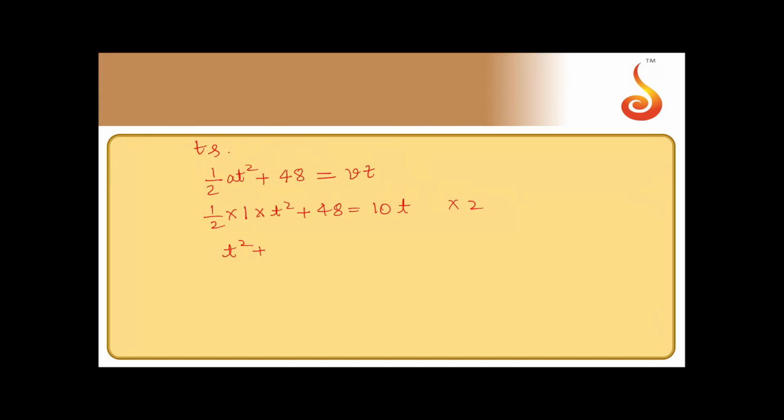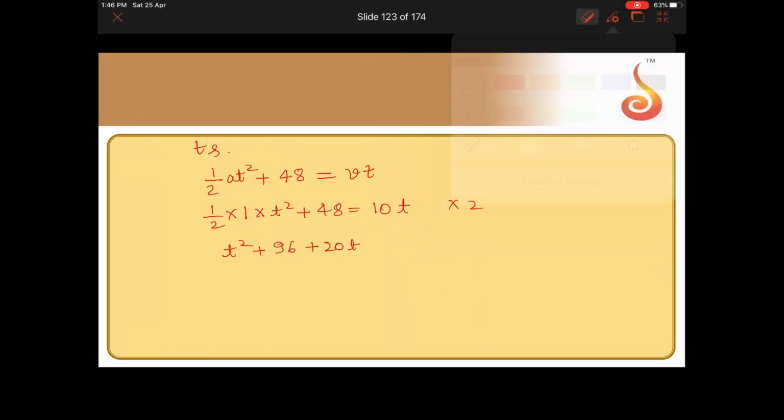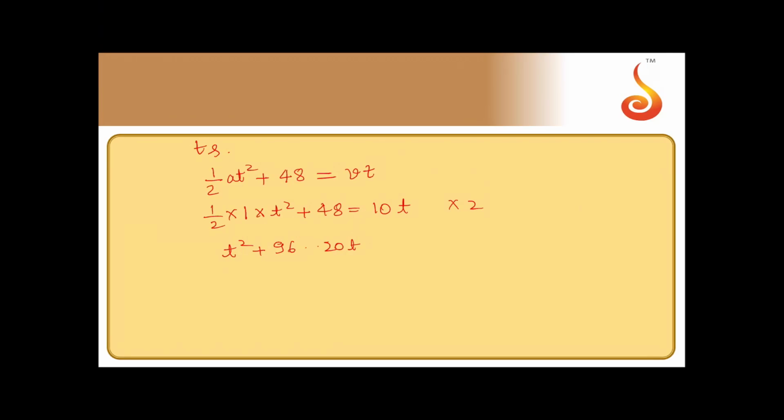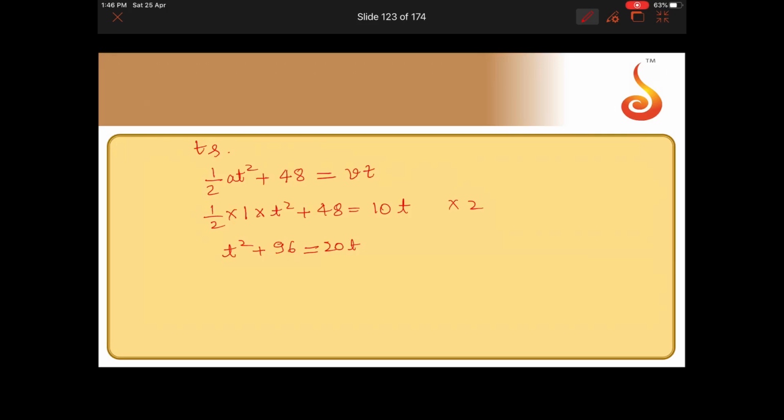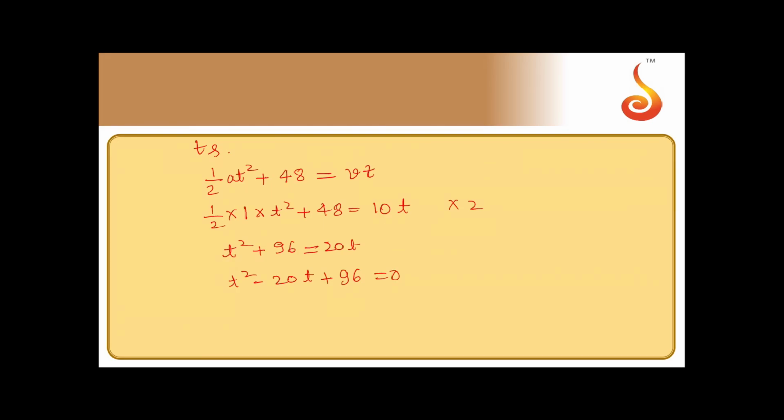Now multiply by 2, you get t square plus 96 should be equal to 20t. Now send this to this side, we'll get t square minus 20t plus 96 is equal to 0.